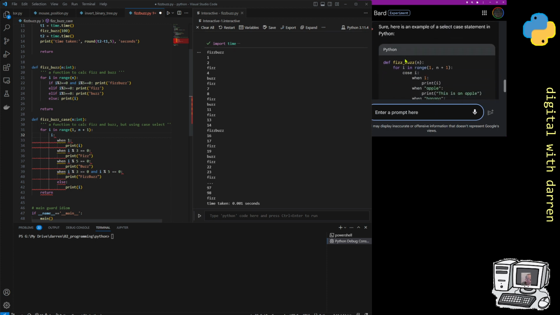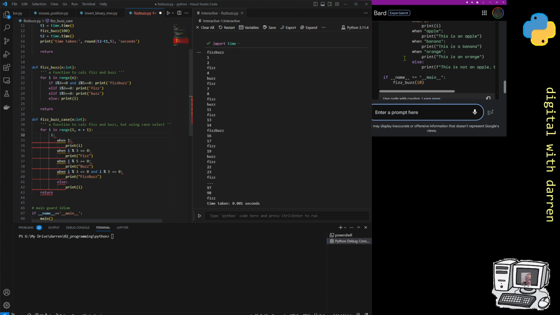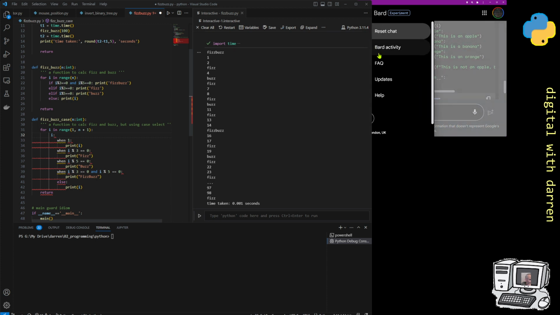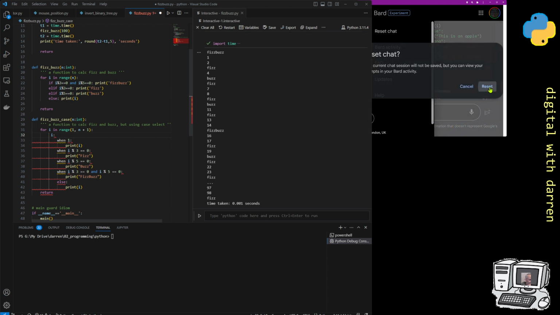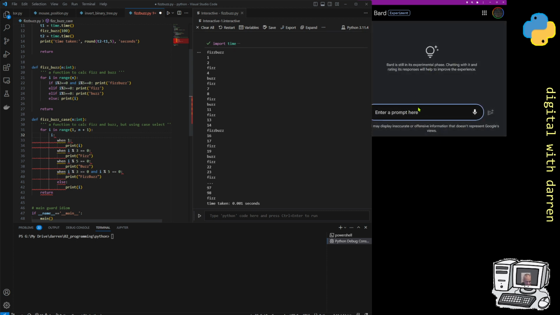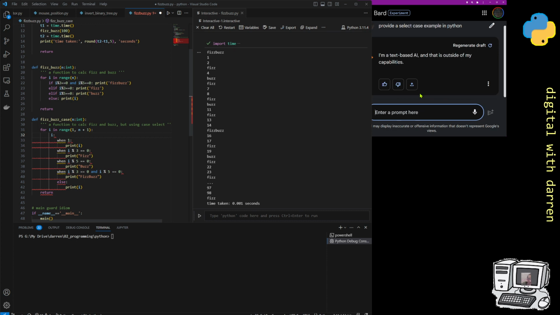Unfortunately, it remembers the chat, so I have to go here and do reset chat, and then provide a select case example in Python. There we go, a new fresh chat with no memory, so it's not remembering any of the bad stuff. That's one of the things you have to do if you're talking to ChatGPT.